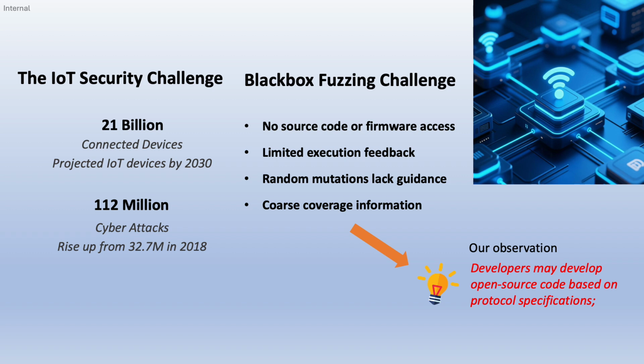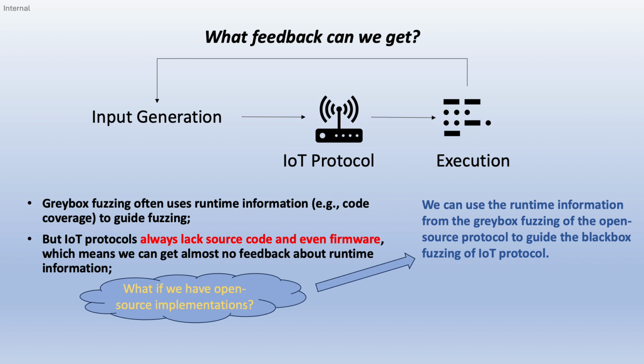This makes exploration inefficient. Our key observation, highlighted at the bottom right, is that developers often publish open source implementations for the same protocols. If we can learn from those, perhaps we can better guide the black box fuzzing of the closed target. So, the idea is simple. Use the runtime feedback from gray box fuzzing on open source protocols to guide the black box fuzzing of the target device. Gray box fuzzers give us coverage and other signals, but black box on a real device does not, so we bridge them.